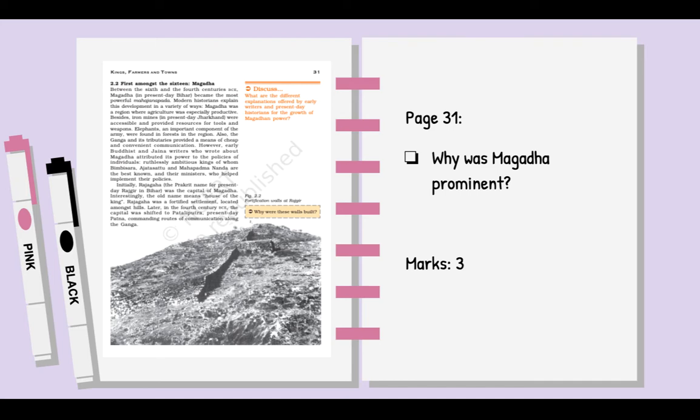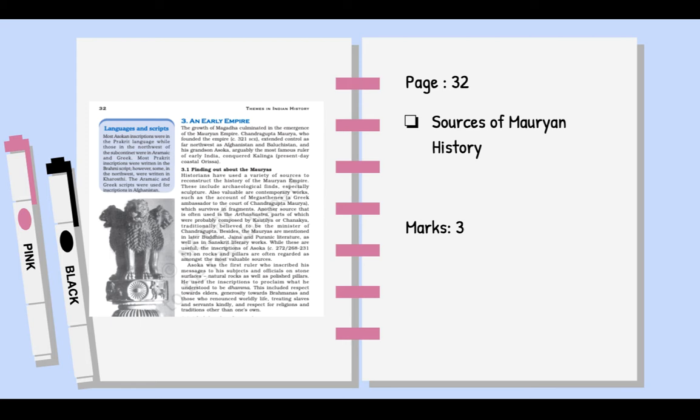On page 31, you have a discussion on why Magadha was the most prominent of the 16 Mahajanapadas. There are some 5 or 6 points marked here. This most likely, if at all it comes, will come for 3 marks. They have not asked this question in a while, so there's a very high chance that this question may be asked in different forms. So unless they have already given you how many points they want, if the question says, mark out 3 reasons why Magadha was the preeminent Mahajanapada, you are expected to write all the points that are listed.